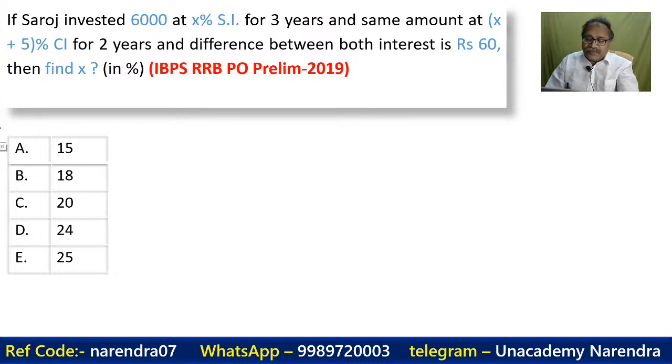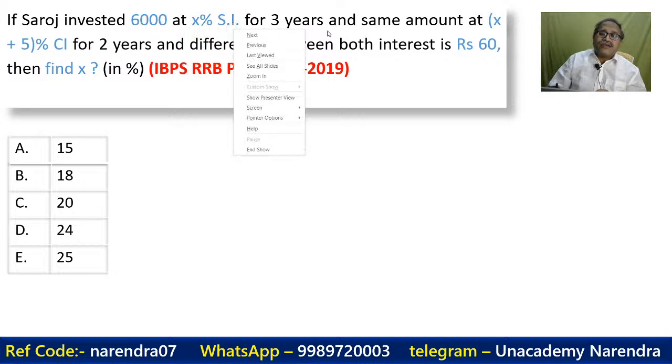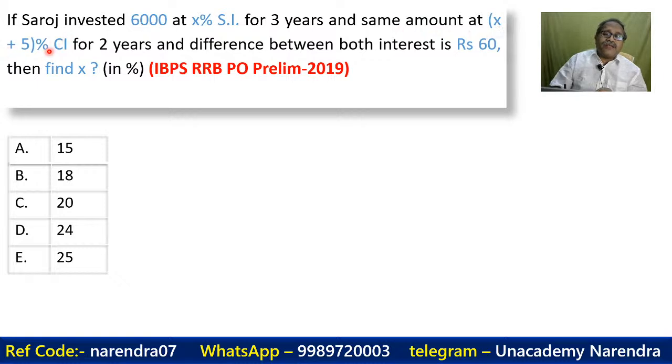It says that if Saroj invests rupees 6,000 at X% per annum simple interest for 3 years and the same amount at X plus 5% compound interest for 2 years, and the difference between both interests is rupees 60, then find X. Can you do that?